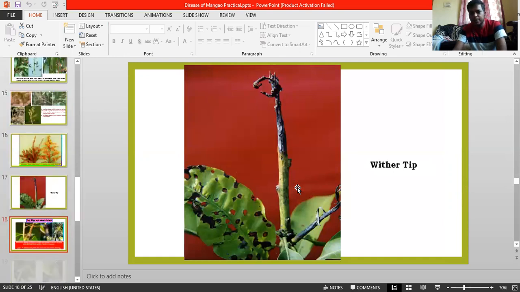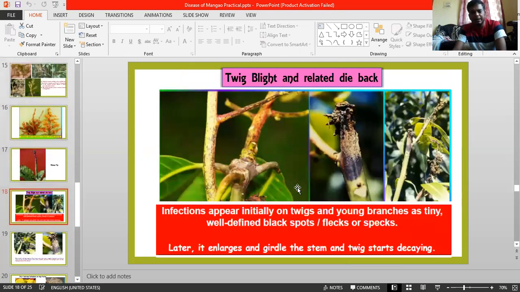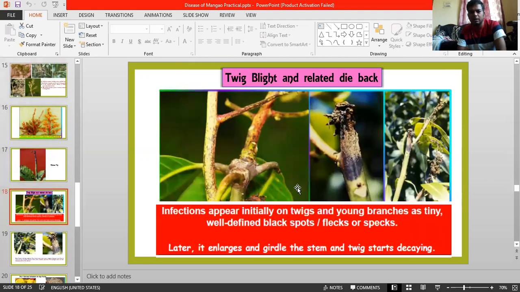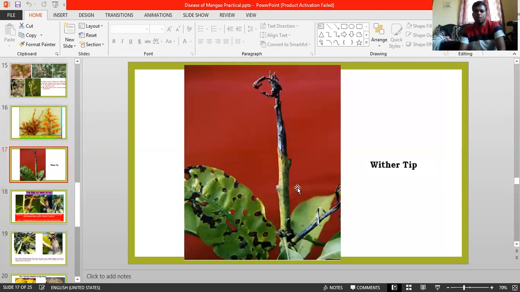What is the difference between wither tip and twig blight? See the photograph. This is a wither tip, and this is a dieback. Wither tip means that the young developing portion dies, but the death doesn't go downward. It only causes the death of the young developing part. Okay, that is the wither tip.